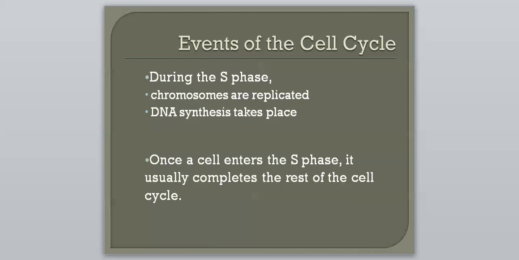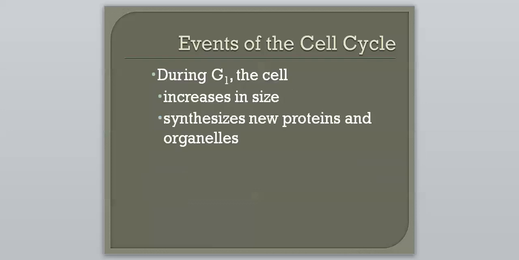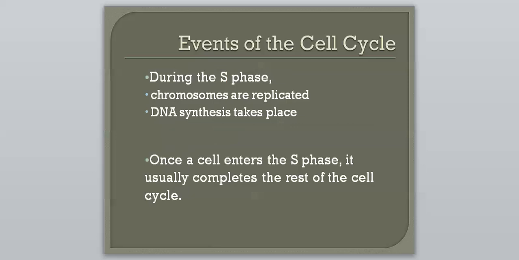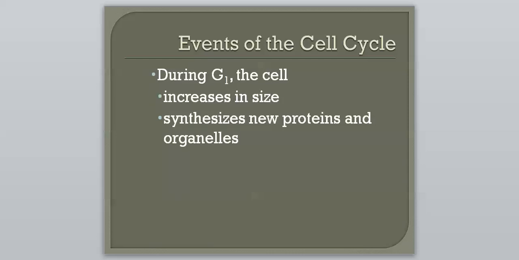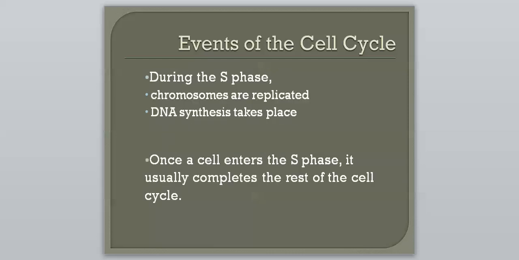So during the S phase, that's the synthesis phase, chromosomes are replicated. Replicated again just means to make a new copy of, and then DNA synthesis, again synthesis just means to make, takes place. So those are the two things that happen during the S phase. And once a cell enters the S phase, it usually completes the rest of the cell cycle. So sometimes a cell will be constantly in this G1 phase. It'll just kind of keep growing and growing and growing. However, if they make it to the S, and usually that'll be the death of a cell. However, when they make it to the S phase, they're usually going to complete the rest of the cell cycle.